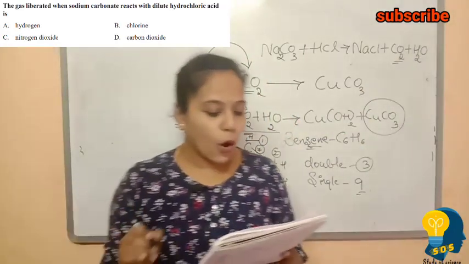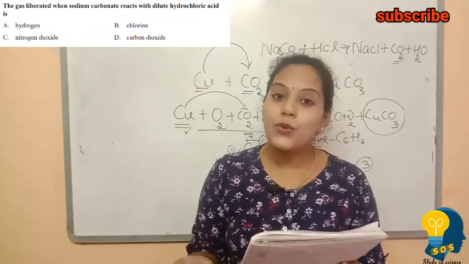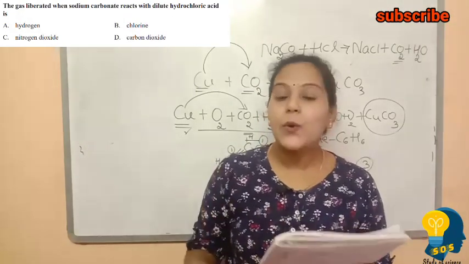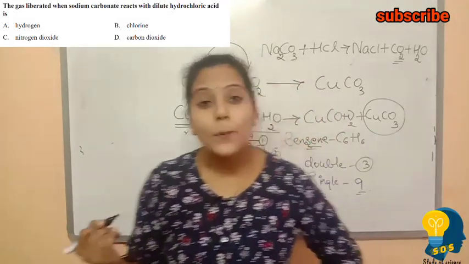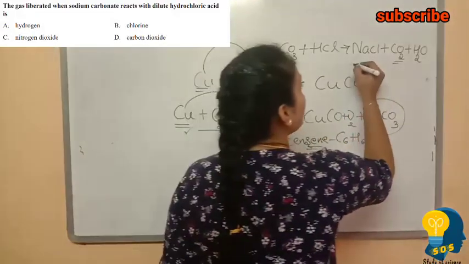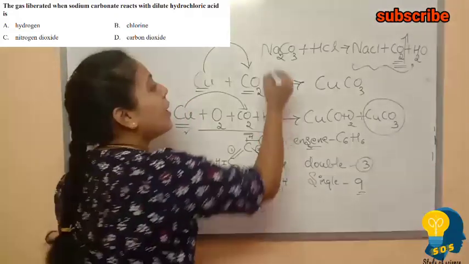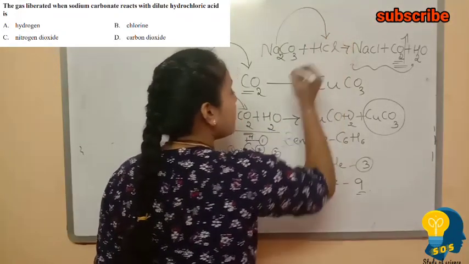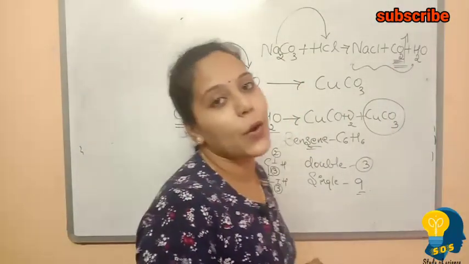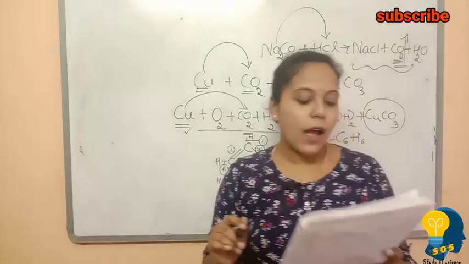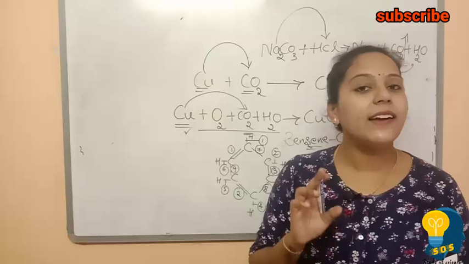Understand? So here the options given are, you have to identify which gas is released: hydrogen gas, chlorine gas, nitrogen dioxide gas and carbon dioxide gas. If you observe the products we obtained here, carbon dioxide gas is released when sodium carbonate reacts with hydrochloric acid. So according to our options, option D, carbon dioxide, is the correct one.